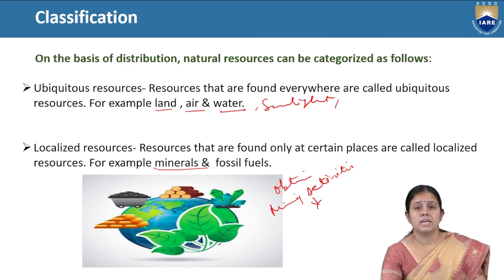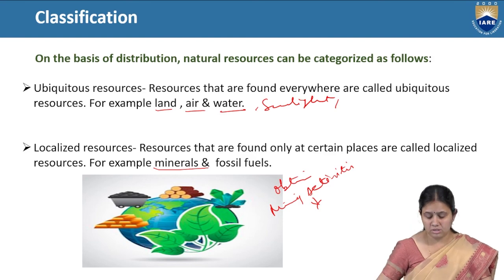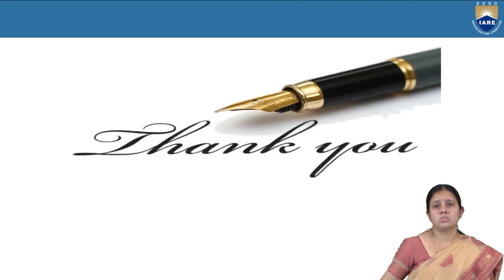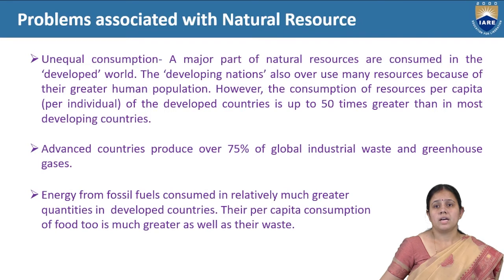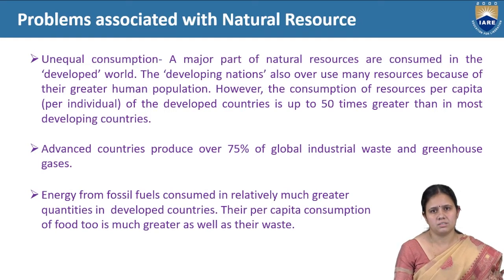Human population in India is growing, and we come under developing countries, and developing countries don't have that much advanced technology to harness energy from all these natural resources.